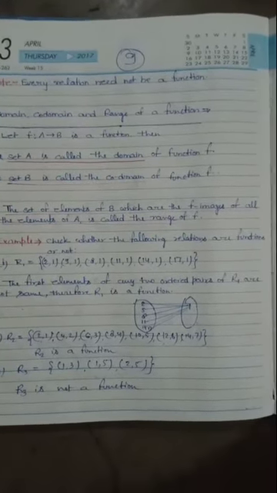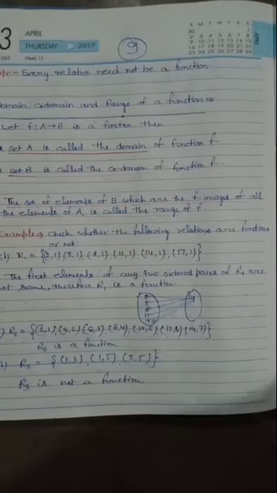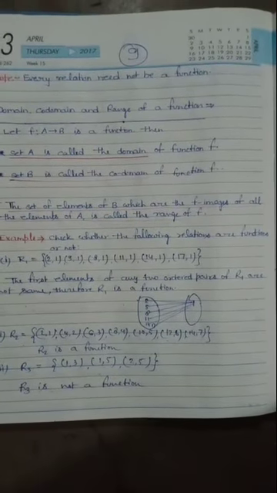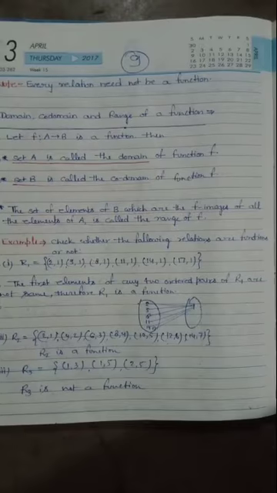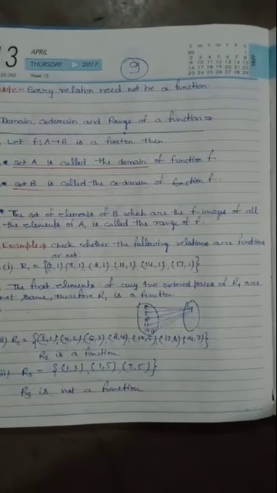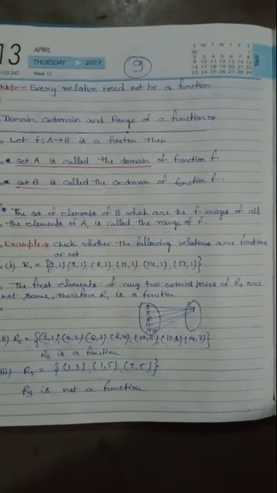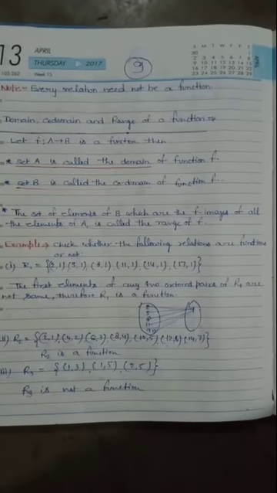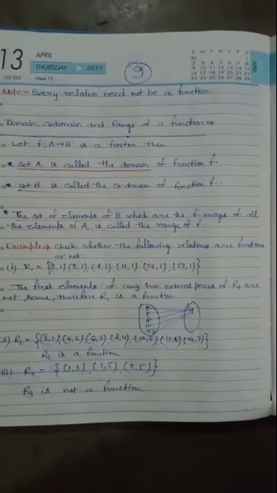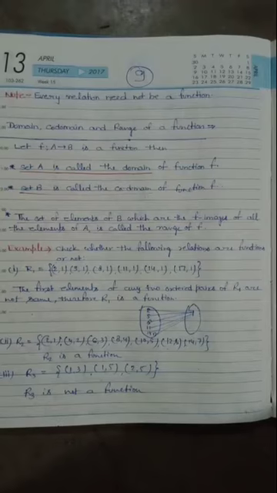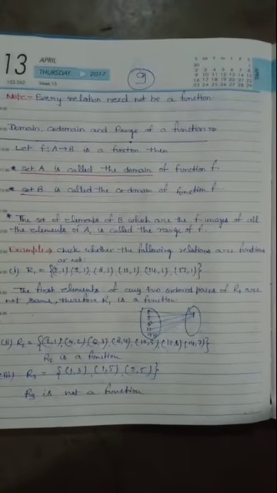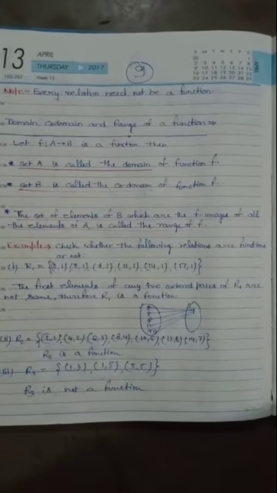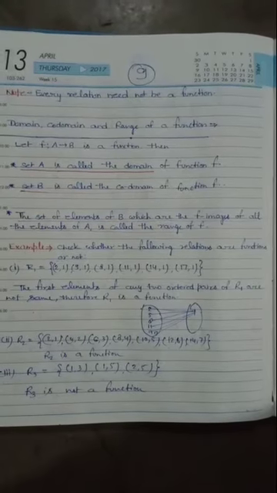Here you can see the image of elements 2, 5, 8, 11, 14, 17. In the arrow diagram, you can see the image of 2, 5, 8, 11, 14 and 17 is 1. It means this relation is a function.